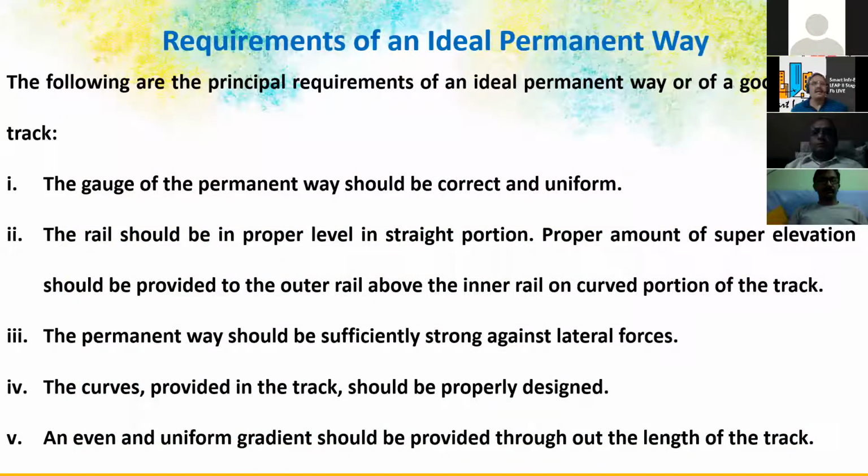For an ideal permanent way, the gauge of the permanent way should be correct and uniform. So it is always prefixed. In the erection of the railway, the rail is fixed on a machine only. With the sleepers, the ballast base is laid, and then the rail is fixed, and again ballast cushion is added around the sleepers. So this is the method of construction.